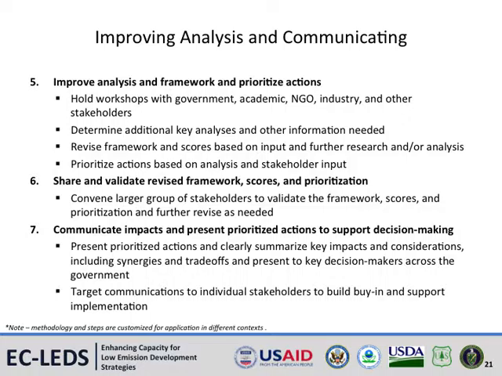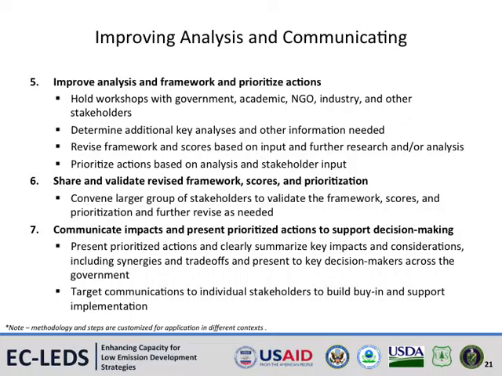Stakeholders can also provide information on data or analysis that may have been missed during the initial assessment that could inform the scoring process and/or new analysis that should be undertaken. Next, the technical institution can revise the DIA framework to include additional important data and analysis, assumptions, and other considerations. All revisions and information collected to inform the DIA framework should be clearly documented and referred to within the assessment. Based on the stakeholder workshops and improved analysis, actions can be prioritized based on the scores presented in the framework.